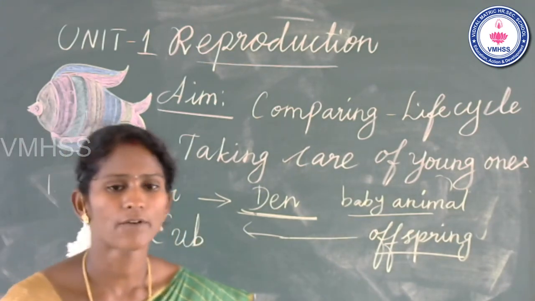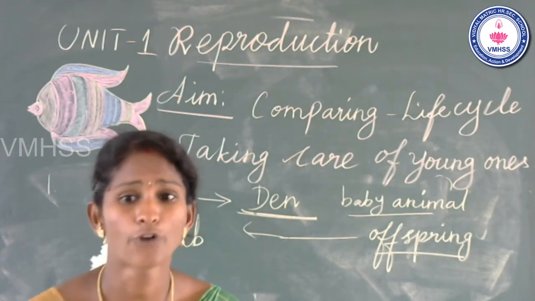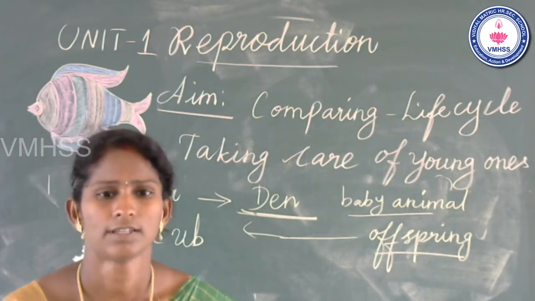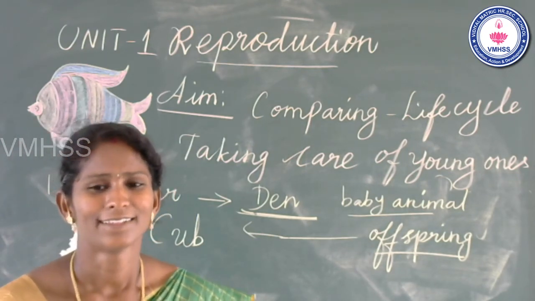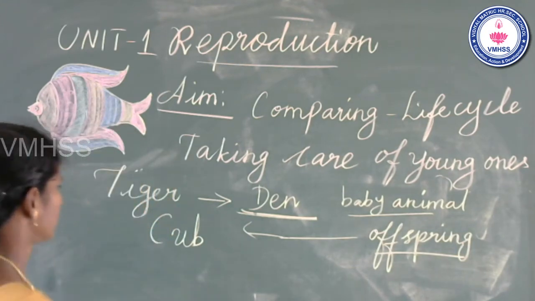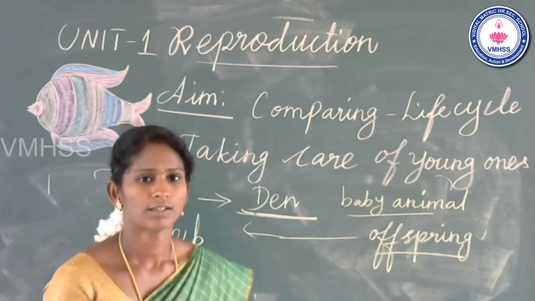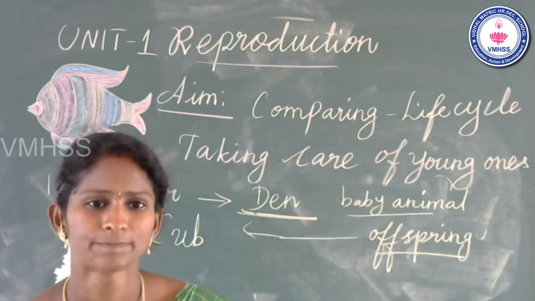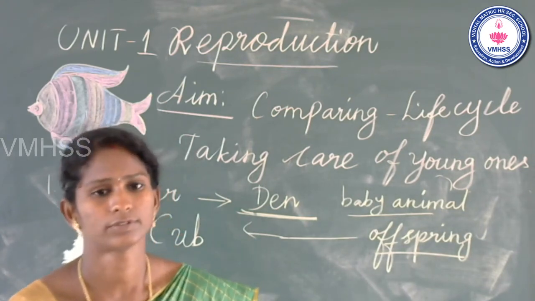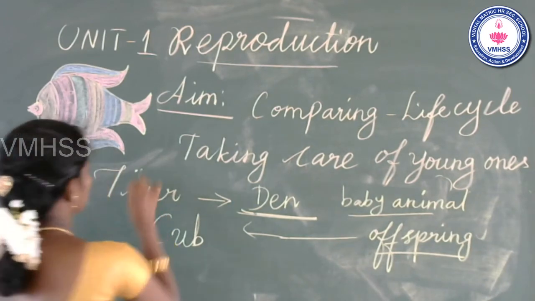The offspring of a horse? Foal. Very good. The offspring of a cat? Yes, very good. The baby animal of a cat is kitten. What is the offspring of a cow? The offspring of a cow is calf. Yes. You know the offspring of many animals now.